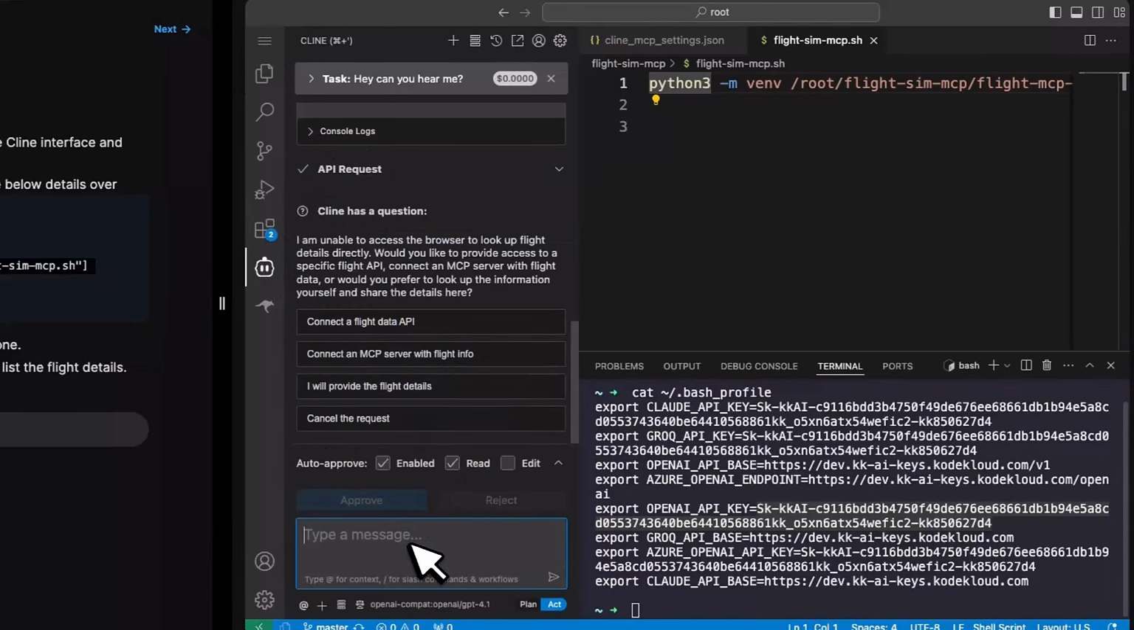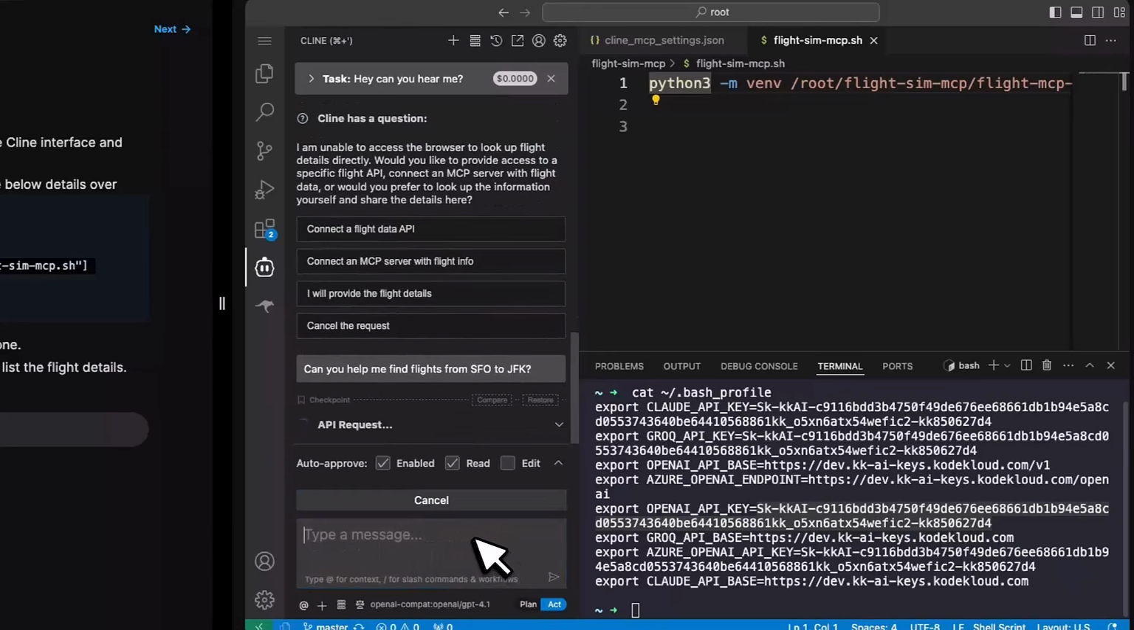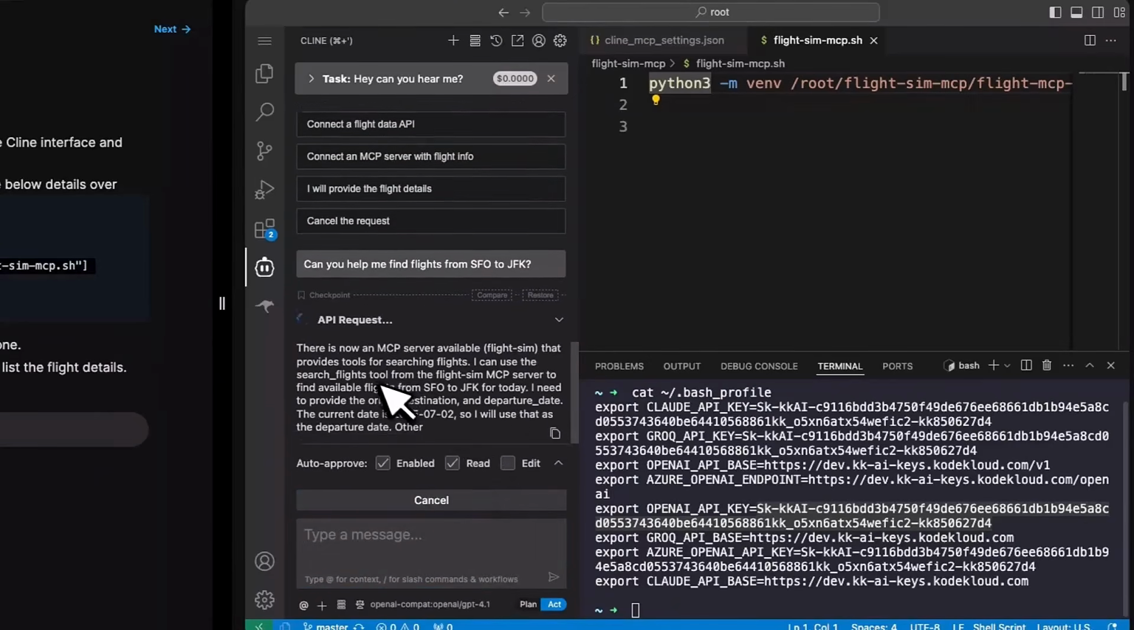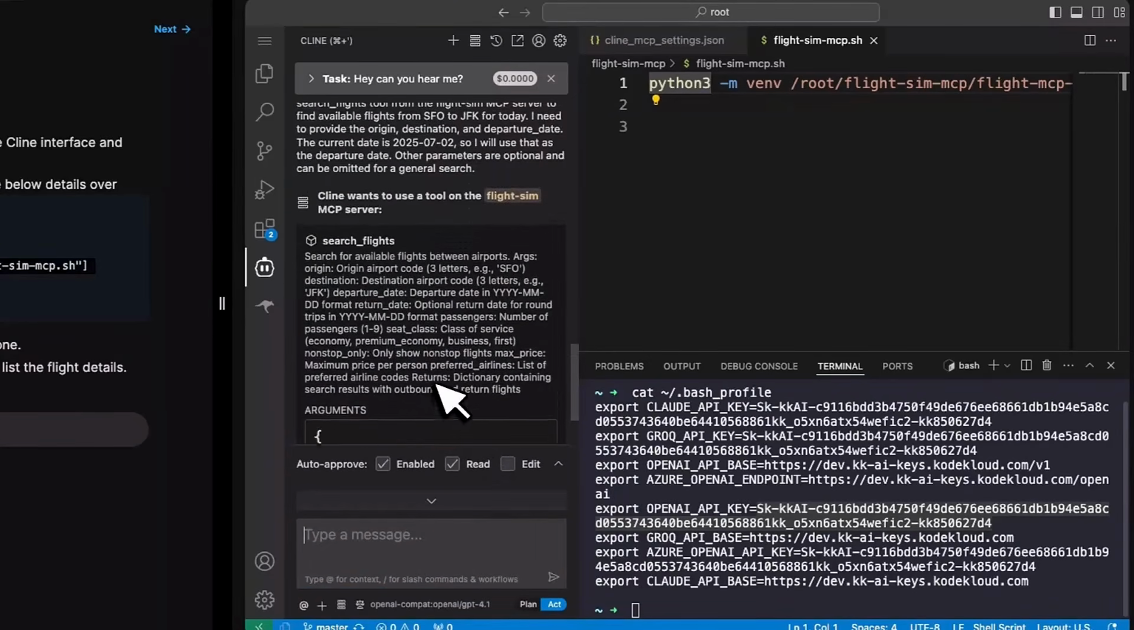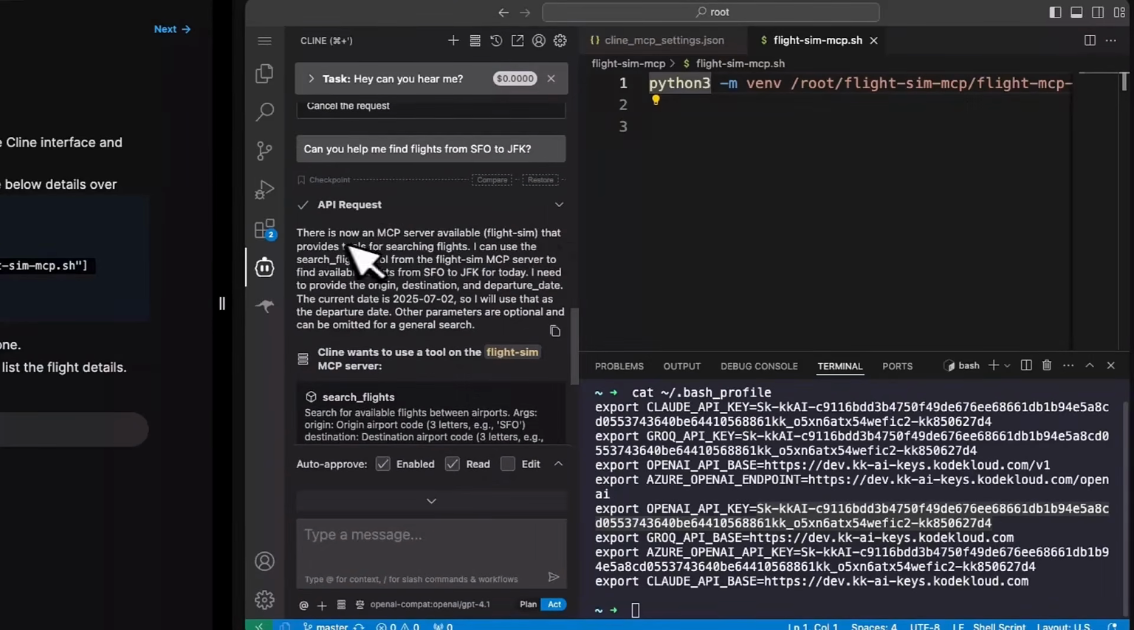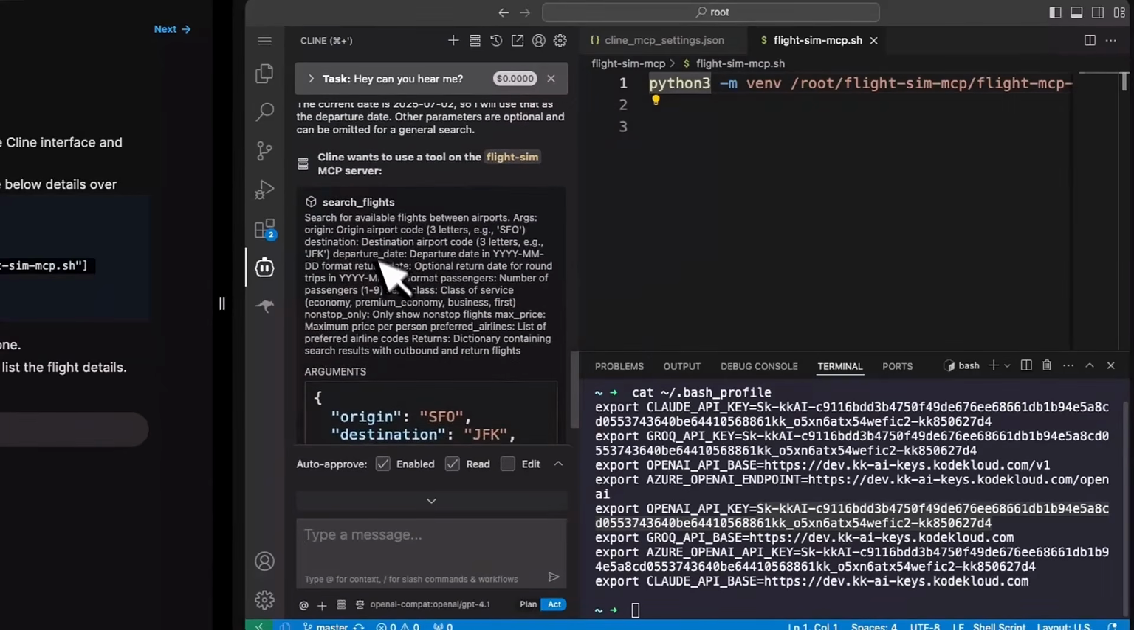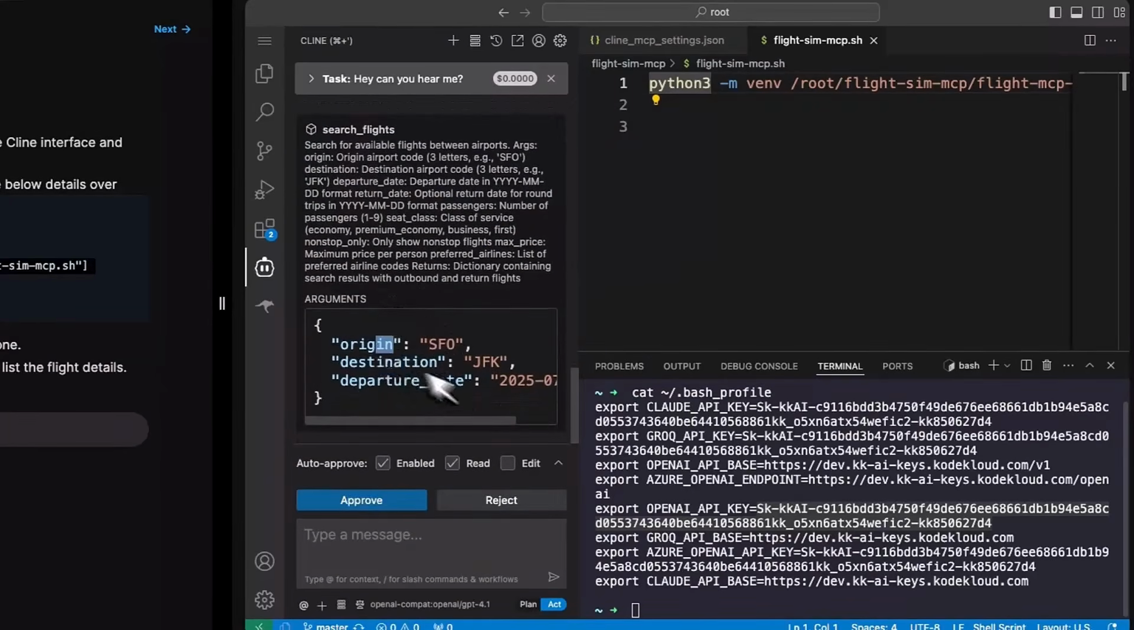And let me ask the same question again. Can you help me find flights from SFO to JFK? And we'll give it a minute for it to interact. Okay, so it says there's now an MCP server available, flight sim, that provides details of such flights. It's given me these details and it's done the search, and it's actually got back with some of these details. And it's going to make a call with some of these details. It's asking me for my permission. So I'm just going to say approve.